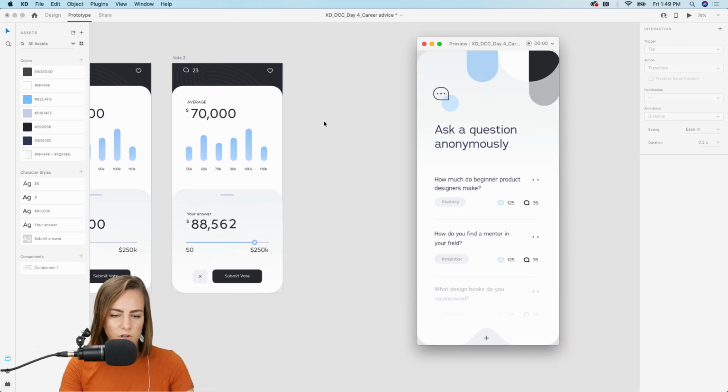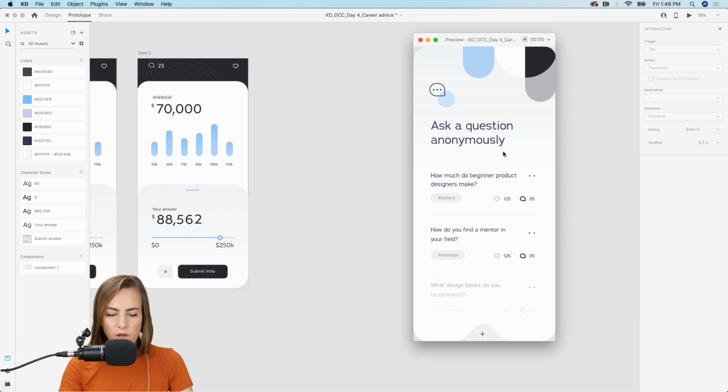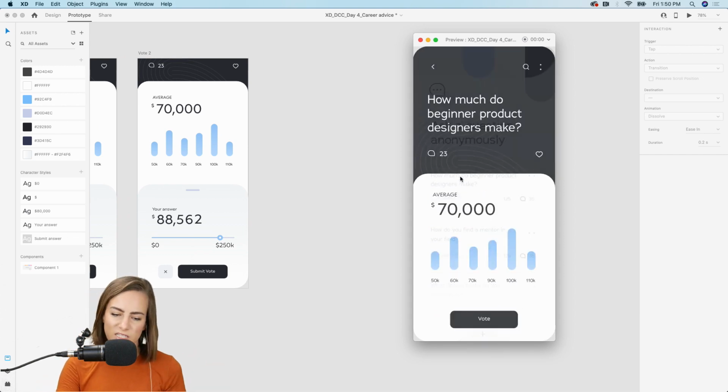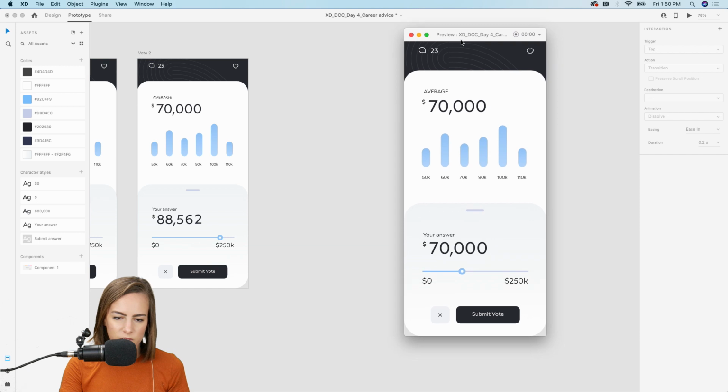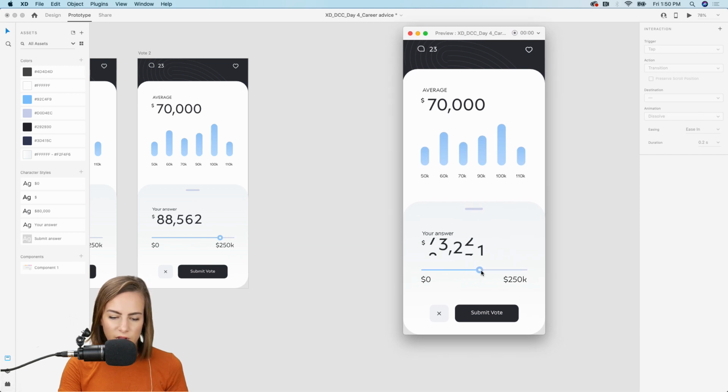I guess from the front, or from the home page. Okay, so we're on our home page. We're looking through all of the questions, and we see one that we like. Cool, want to find out more about that. So we say vote. It slides up. I might adjust that a little bit because it was kind of slow, but now is the magic part where we slide over and all of our numbers are automatically adjusting.